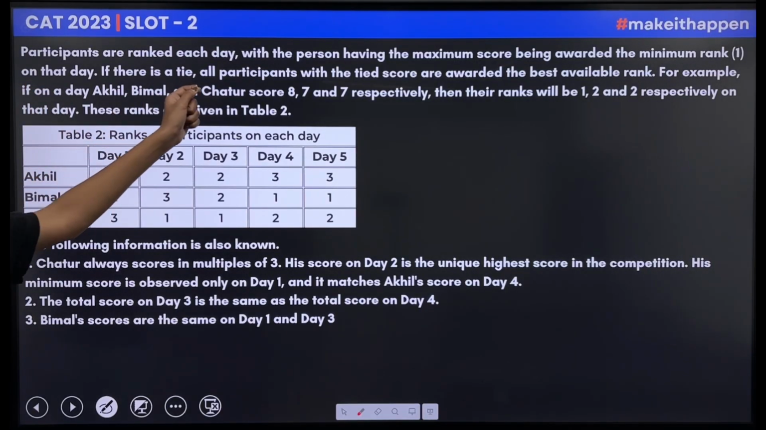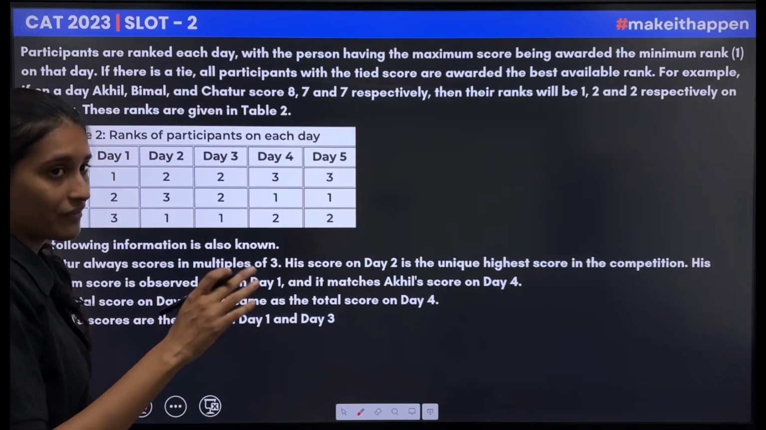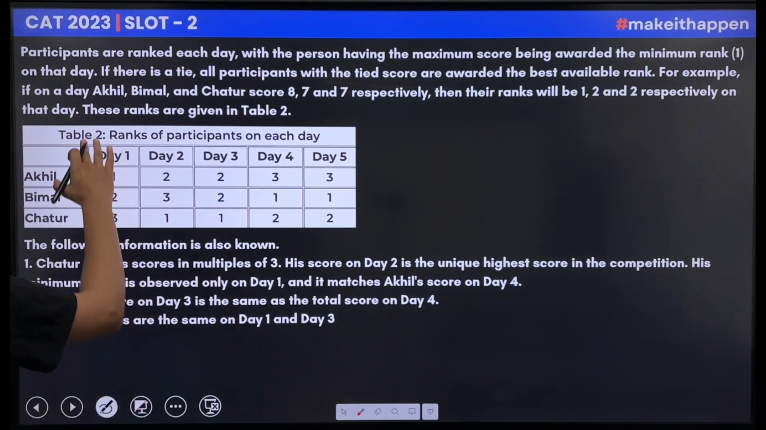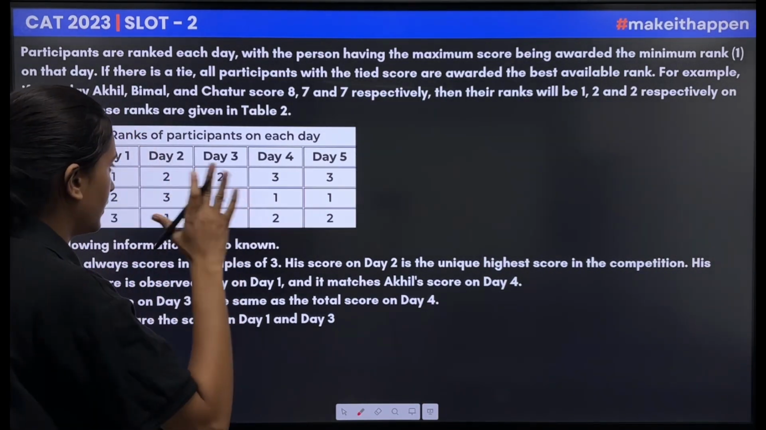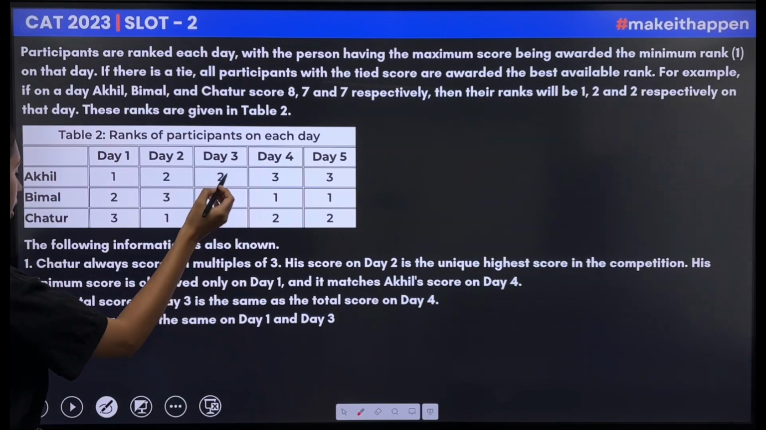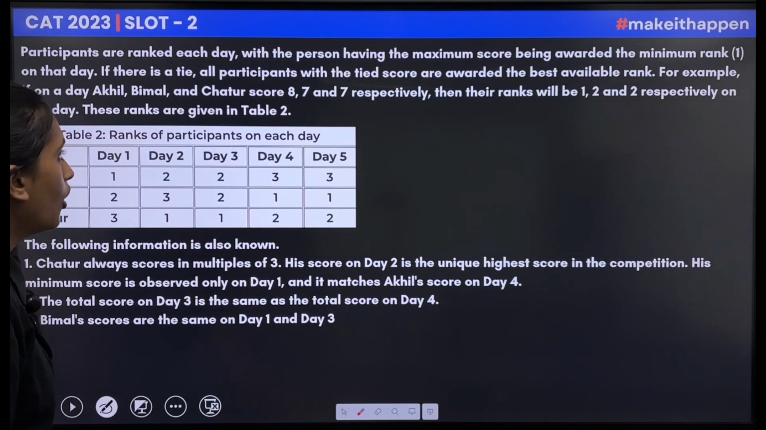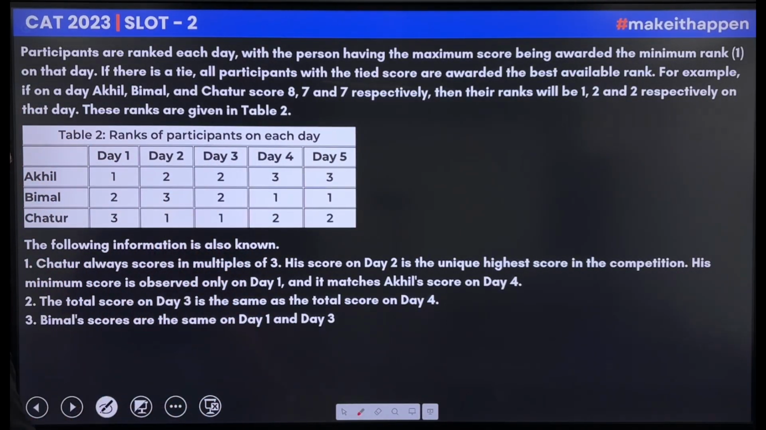Participants are ranked each day with the person having the maximum score awarded the minimum rank. So whoever scores the maximum will get rank 1. On that day, if there is a tie, all participants with the tied score are awarded the best rank. For example, here on day 3, Akhil and Bimal have the same rank, so they both have the same score. For example, this example and the following information is known.